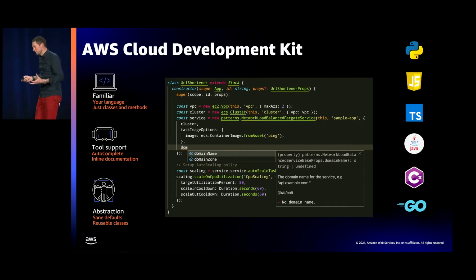So we do that with the AWS Cloud Development Kit. The AWS CDK is an open source software development framework to model and provision your cloud resources using your favorite languages. So you can code your infrastructure using Java, .NET, TypeScript, Go, or Python. In this example, we're going to use Python. What I really like about AWS CDK is that as a developer, I don't have to understand the logic of YAML files, and I just code my infrastructure as I would code my application. So that's very easy. The barrier to entry is low.